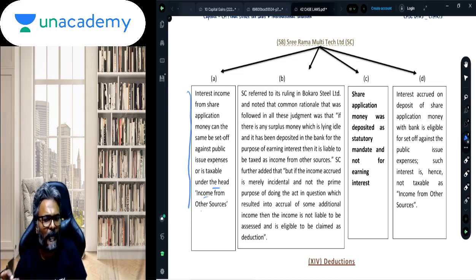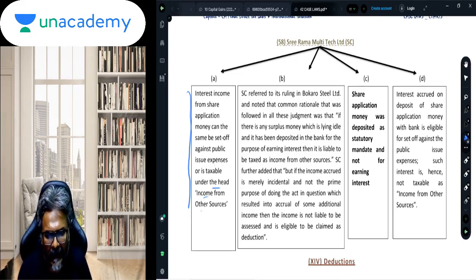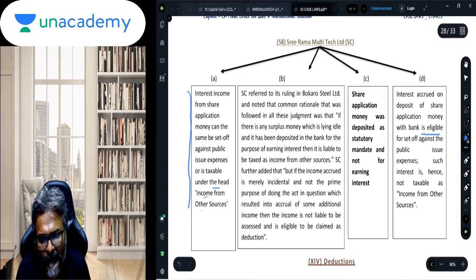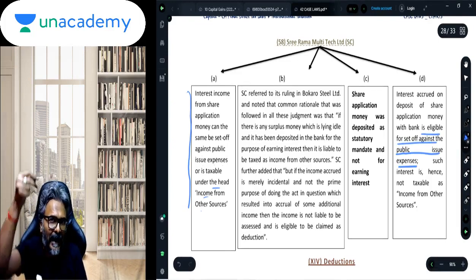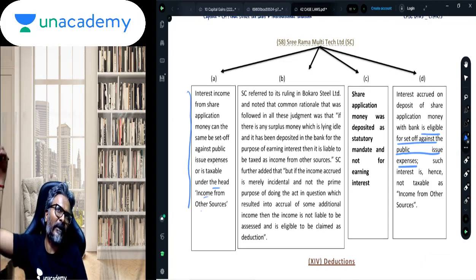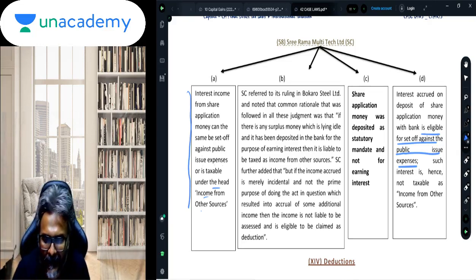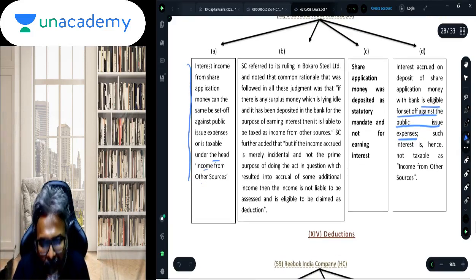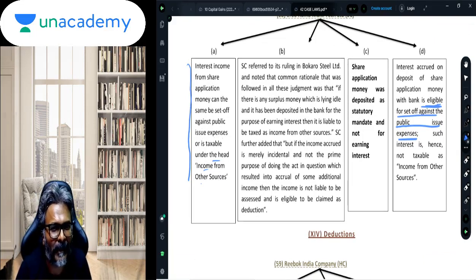So this interest income is eligible for set off against the public issue expenditure, and the net public issue expenditure will be compared with the qualifying amount. The lower of that will be the final amount on which 1/5 would be applied as a deduction every year. So this would be reduced and not charged separately, not charged independently.